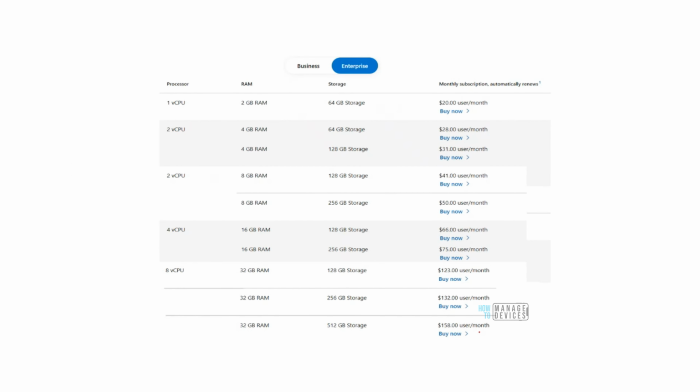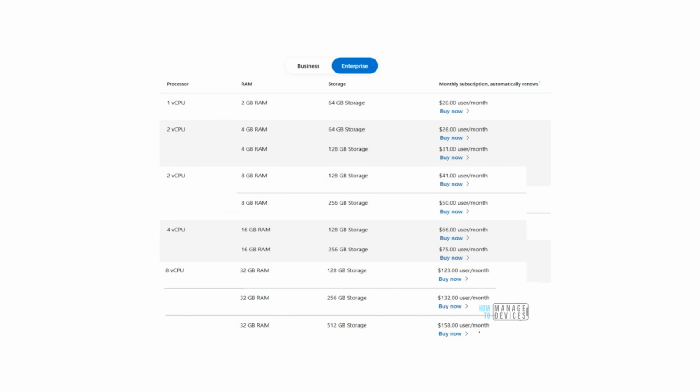Now let's talk about the configuration of the virtual machine. So I said that in this case, a virtual machine is provided to the end user, right? And that virtual machine is present in Azure's data center. But what is going to be the configuration of that virtual machine? We did not talk about that. So the configuration of the virtual machine is determined by the license that has been assigned to the virtual machine.